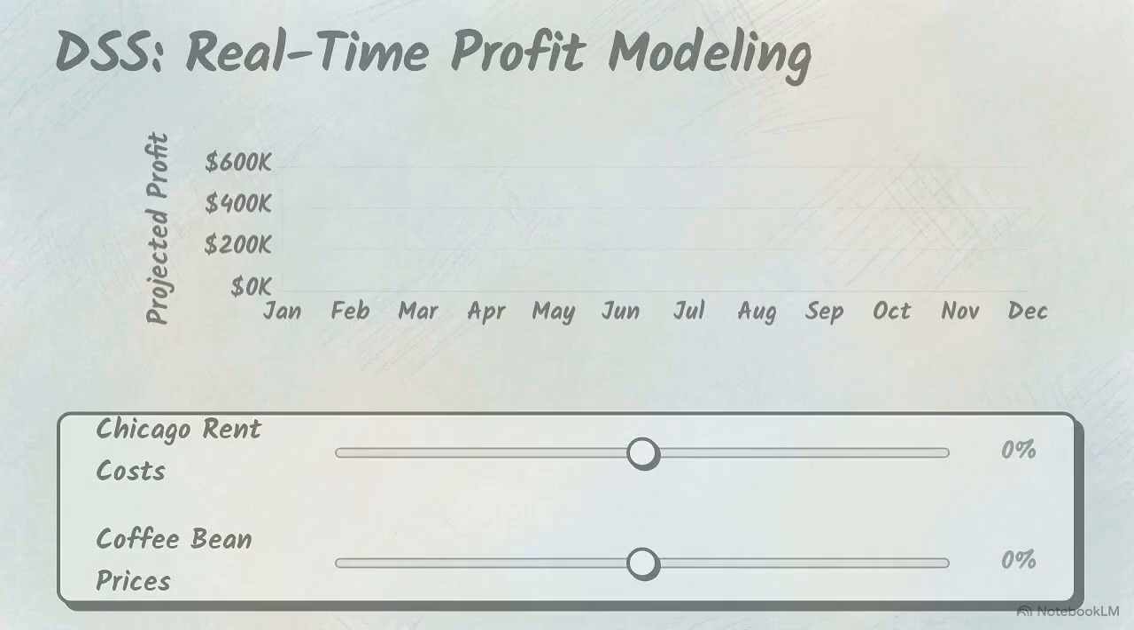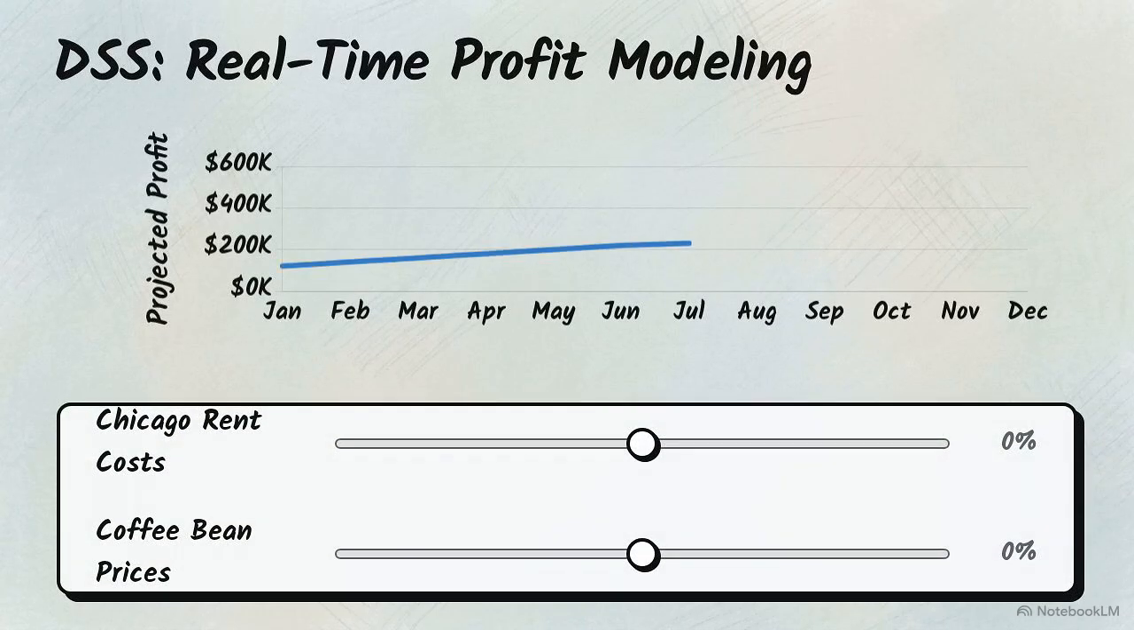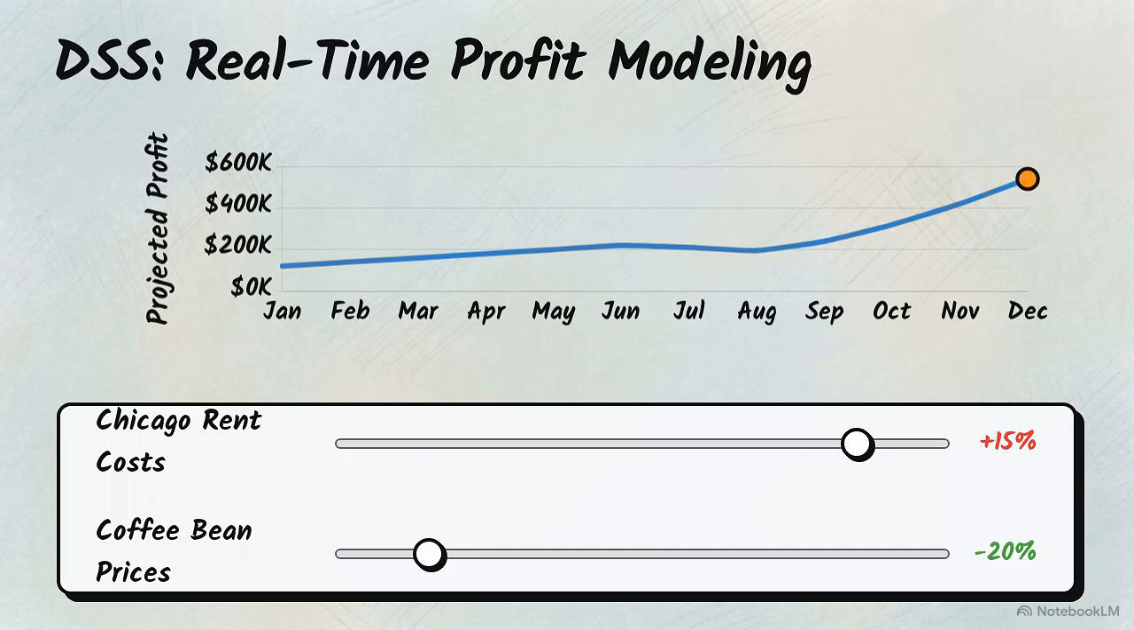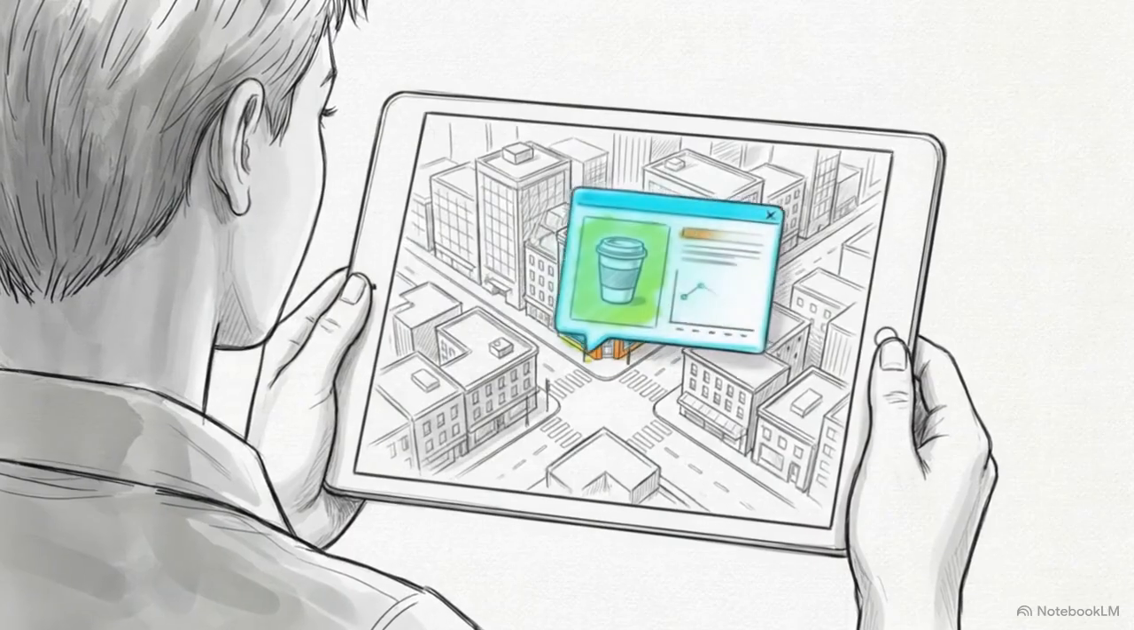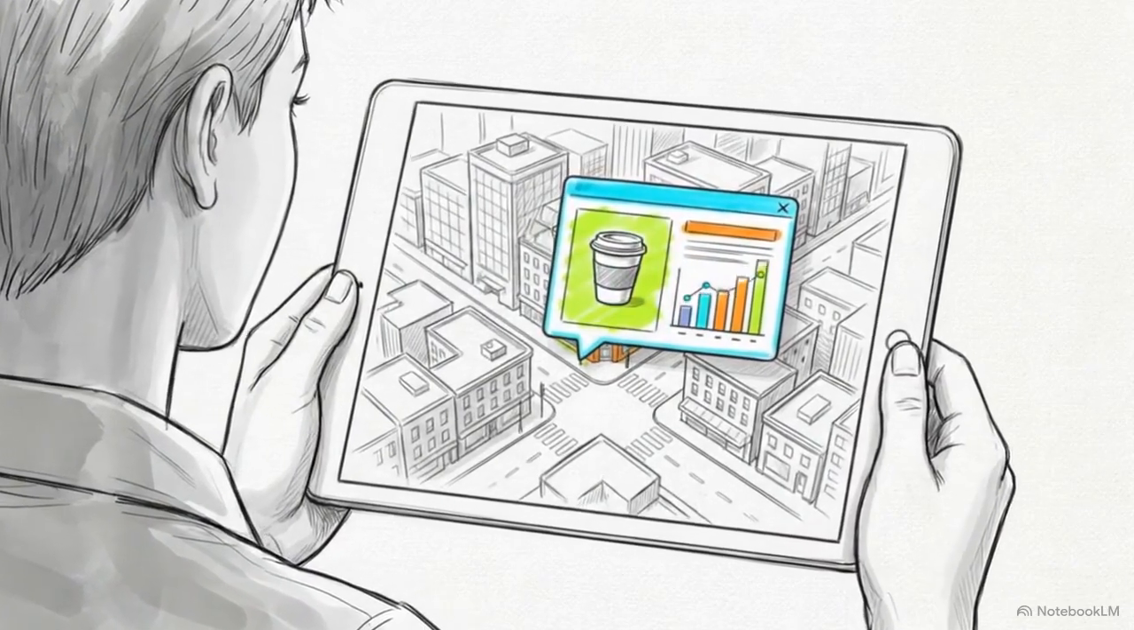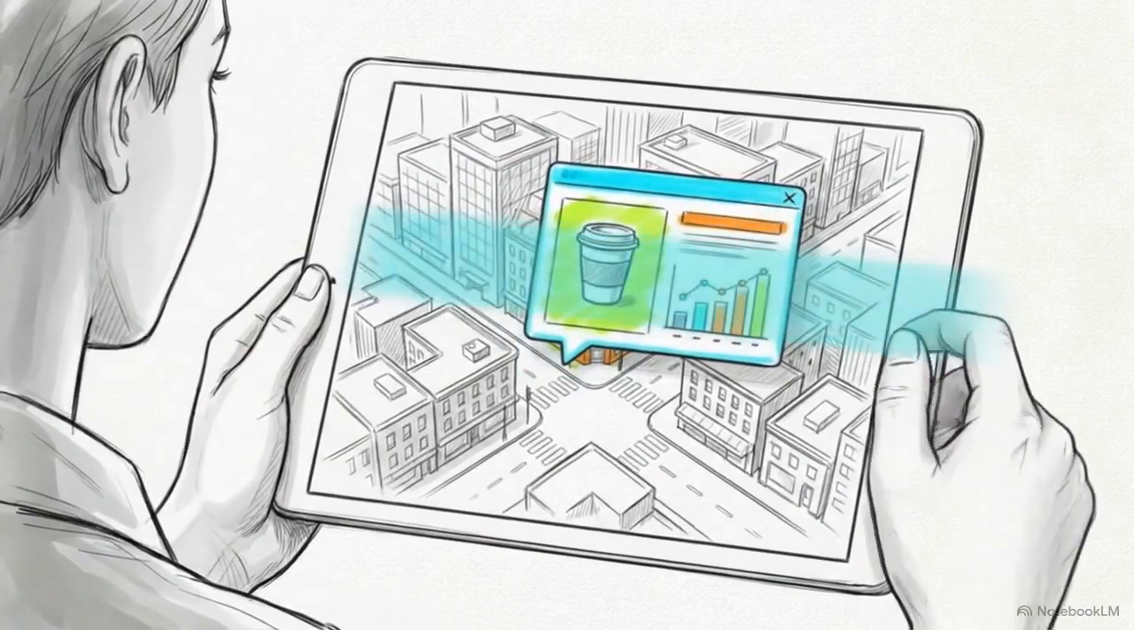In practice, a DSS lets Sam run complex what-if scenarios. Sam can ask the system, what happens to our projected profit if Chicago rent increases by 10%, while coffee bean prices drop? The system instantly updates the financial projection. An MIS gives you the unchangeable baseline of where your business has been. Unlike the baseline, a DSS acts as a co-pilot, helping you map out exactly where your business could go.